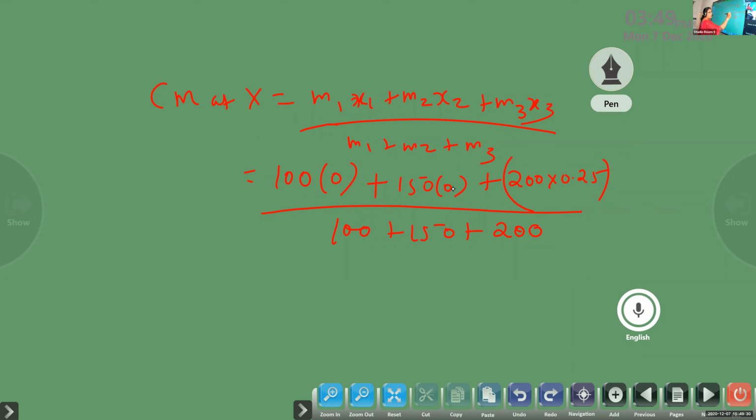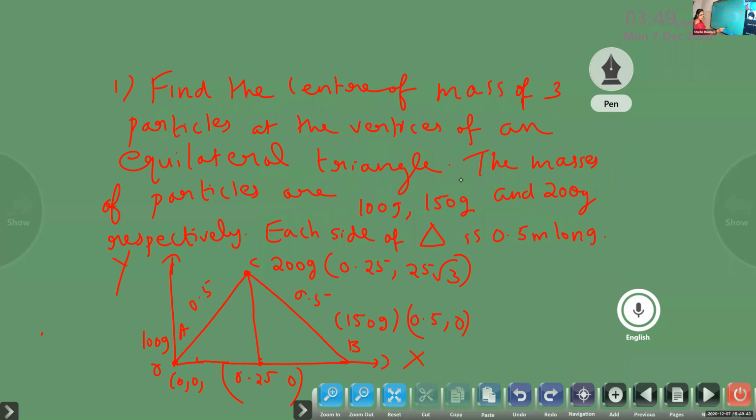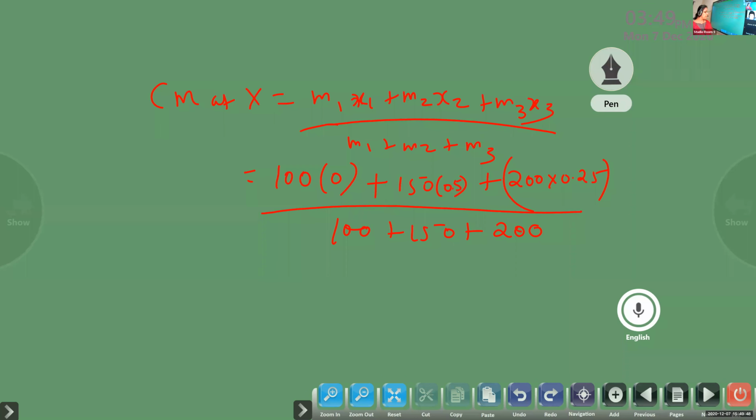Sorry, here the x coordinate of the third point is 0.5, not 0.25. The y coordinate is 0 and the x coordinate is 0.5. If you look at the picture, here it is written 0.5, and 0 is the y coordinate. So you just make a change there. So this term goes to 0 and this is the total one. So you will get it. Can you do it, children? Fast.